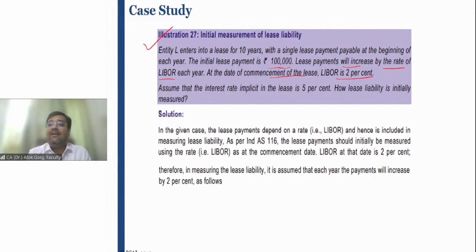So 1 lakh rupees is my fixed rent, and 2% on 1 lakh is my in-substance fixed lease payment. Assume that the interest rate implicit in the lease is 5%. How is the lease liability initially measured? At what value is the lease liability initially measured?